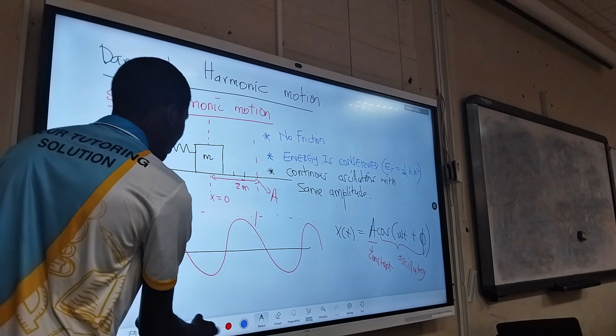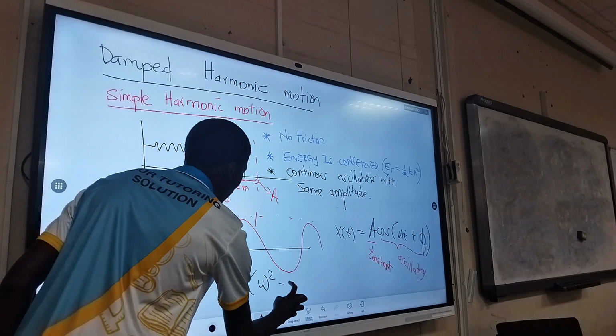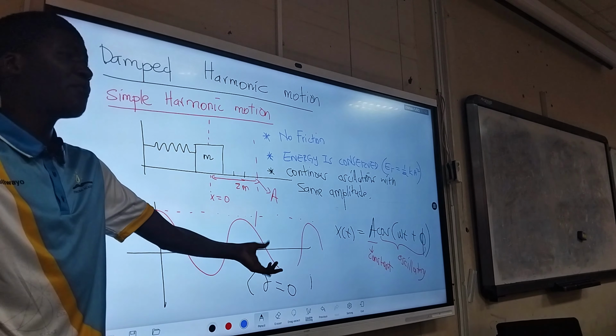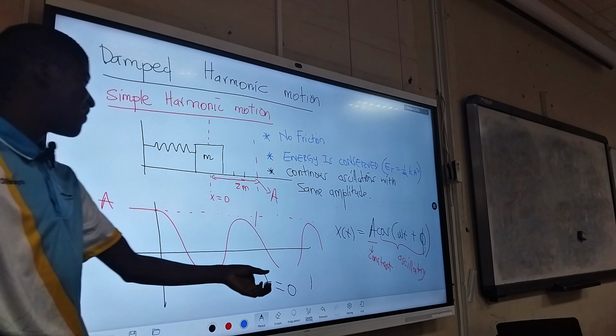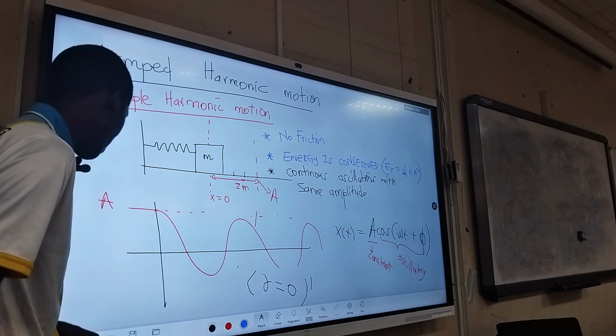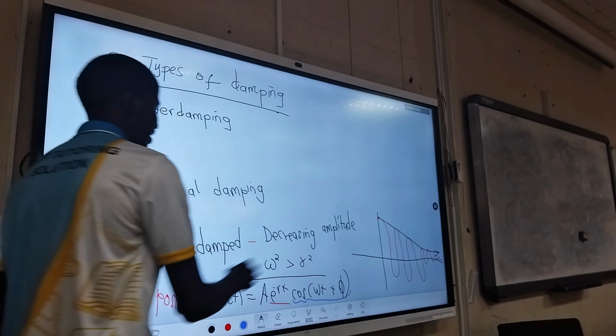For simple harmonic motion, if you compare the constants, omega squared equals damping squared. You should see the retarding force is not having an effect. So the damping coefficient equals 0. It just means it's not damped, and simple harmonic motion is not damped. So it won't have any damping coefficient to decrease the motion. That's why the damping coefficient equals 0. But for this one, omega squared is greater than this squared.